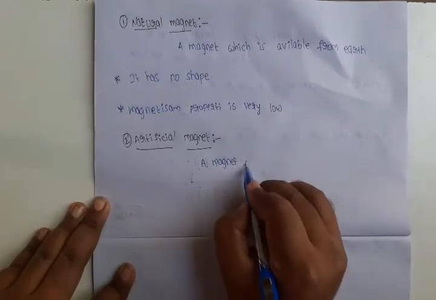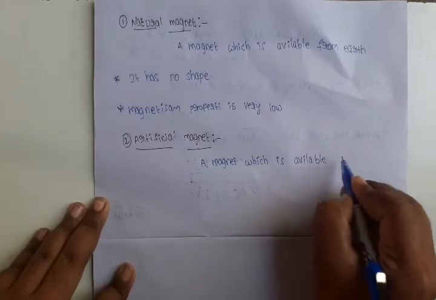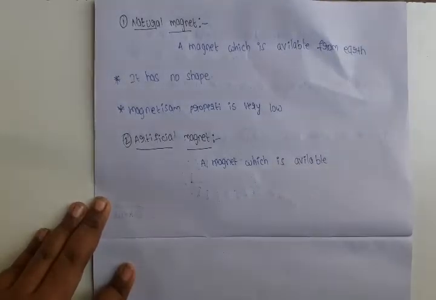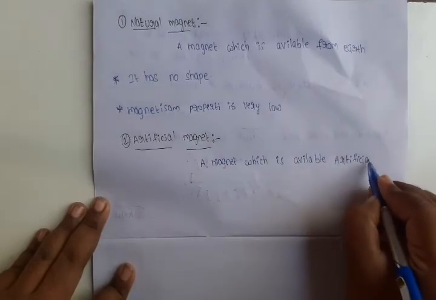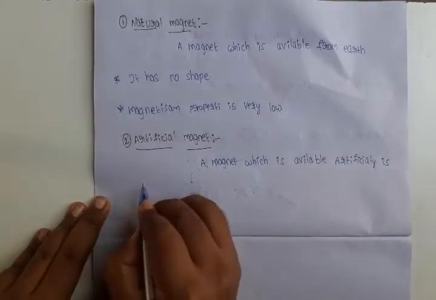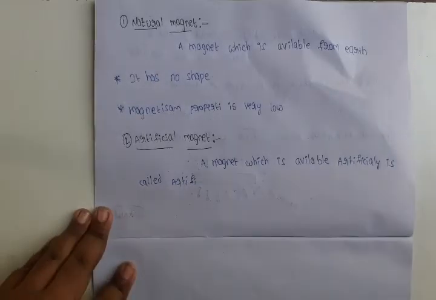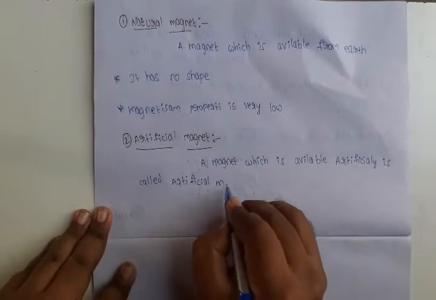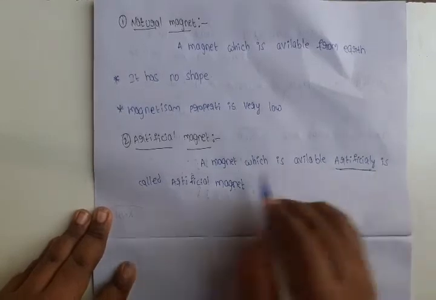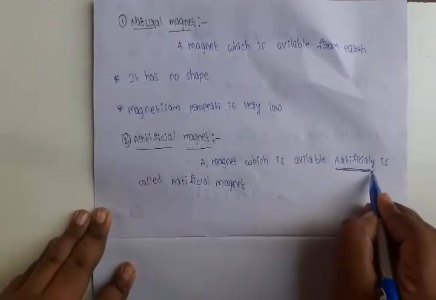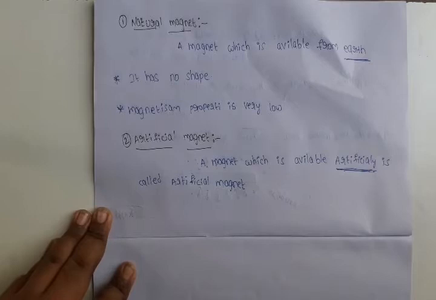This is a magnet which is available artificially, which is called an artificial magnet. It is available artificially, but a natural magnet is available from earth or nature.